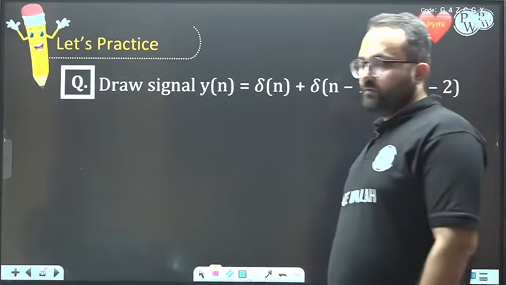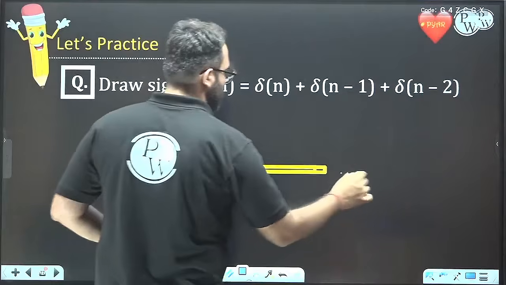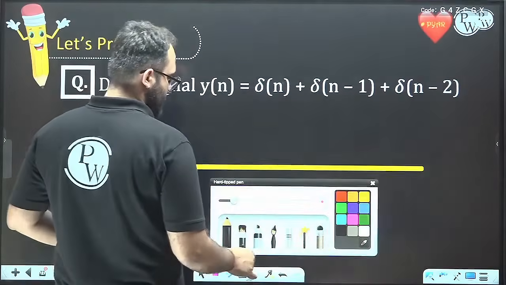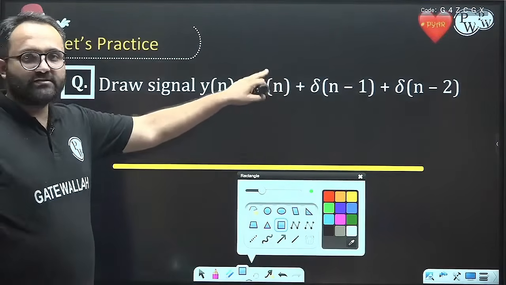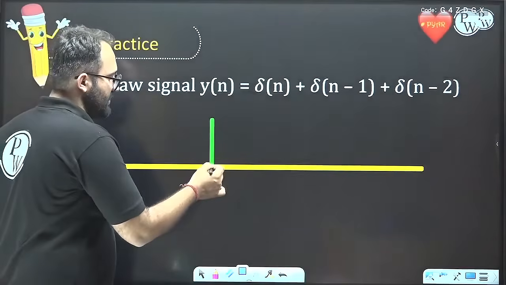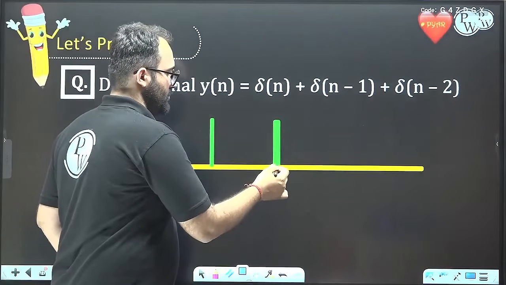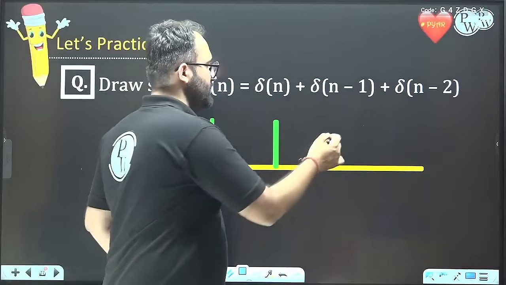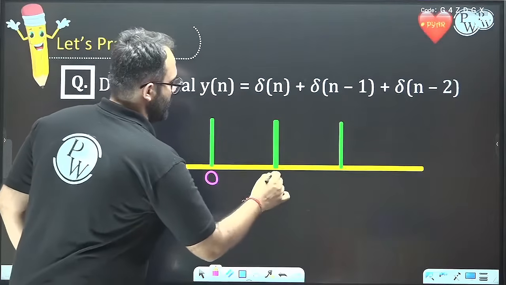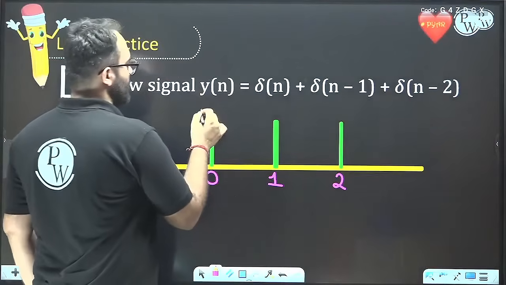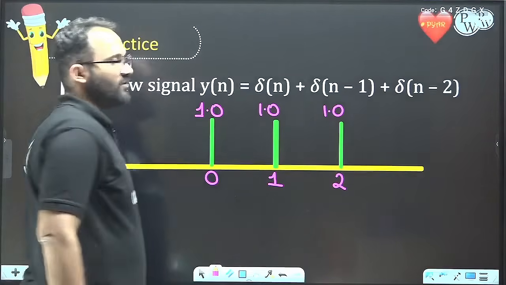Okay, so now let's draw this first of all. This is the delta function located at 0. This will give me a delta at 0, a delta at 1, and a delta at 2. The height is always 1 because it is a delta function.